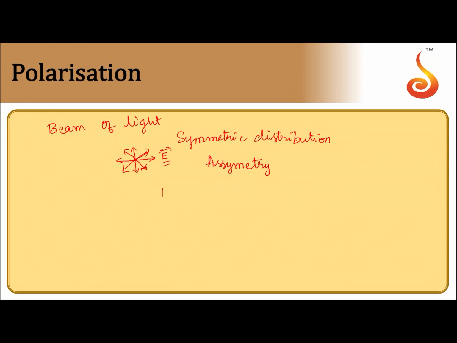And here, out of electric field and magnetic field, we consider electric field only as more important, because all interaction of light with matter is decided by this electric field. Whenever light interacts with matter, for all the phenomena involved there, electric field is involved. That's why electric field is called light vector.